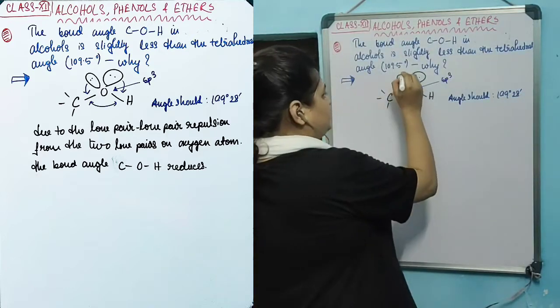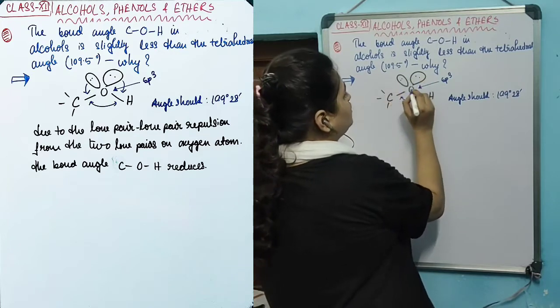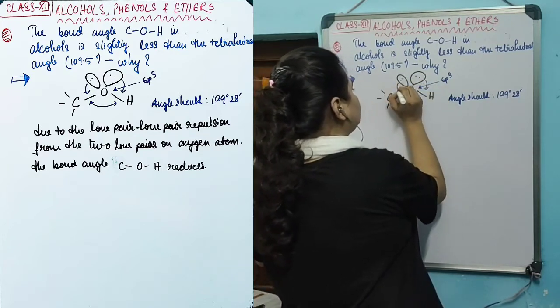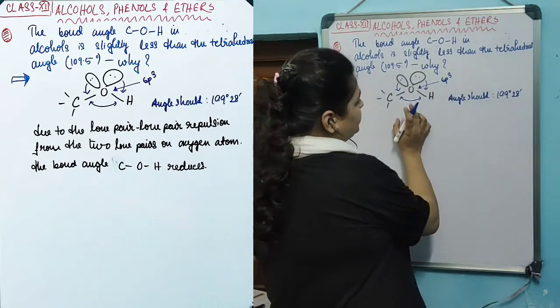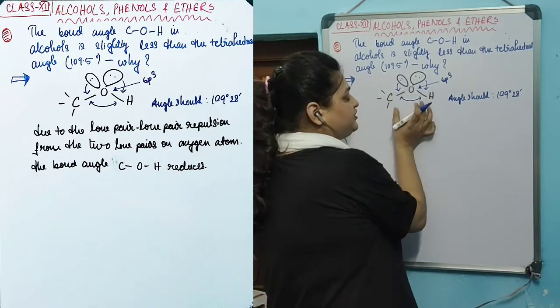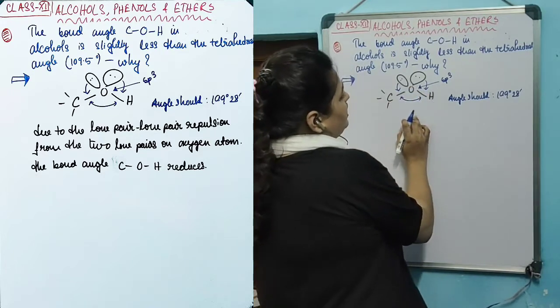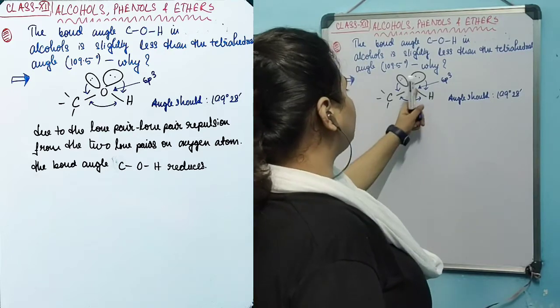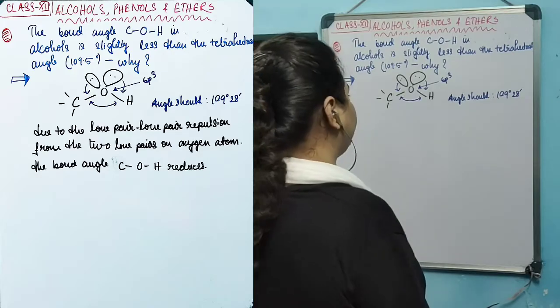But due to the presence of 2 bulky lone pairs on the oxygen atom, which produce repulsion, and due to this lone pair-bond pair repulsion, the angle carbon, oxygen and hydrogen decreases a bit. Due to this reason, the angle between carbon, oxygen and hydrogen is a little less compared to the normal tetrahedral angle.